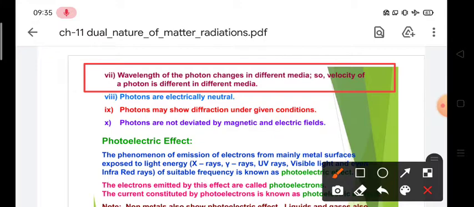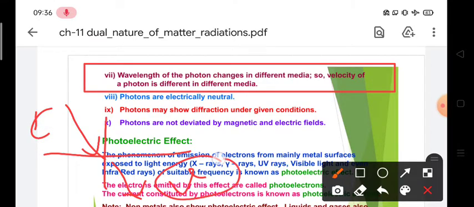Basically it follows all the rules which are given in ray optics, or you can say in wave optics. Your incident ray will have some velocity, that is c, and inside any medium the velocity decreases if it is denser. So you can say that the velocity of the photon will also decrease.